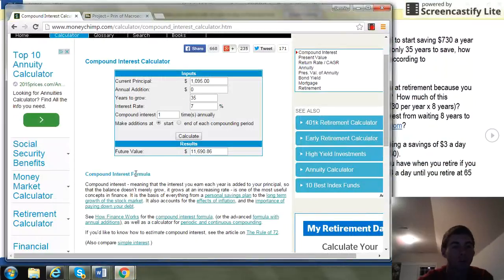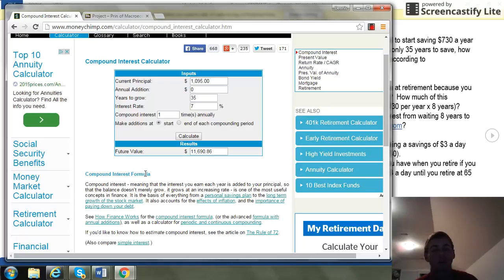The main things to remember: your principal amount, which is the amount you start off with; your interest rate, which is the percentage of the principal amount that will get compounded onto the principal amount; the years, however many years you let your amount be compounded; and the number of times it can be compounded, whether it's 1 time a year, semi-annually, which is 2 times a year, quarterly, which is 4 times a year, or biannually, which is every 2 years.